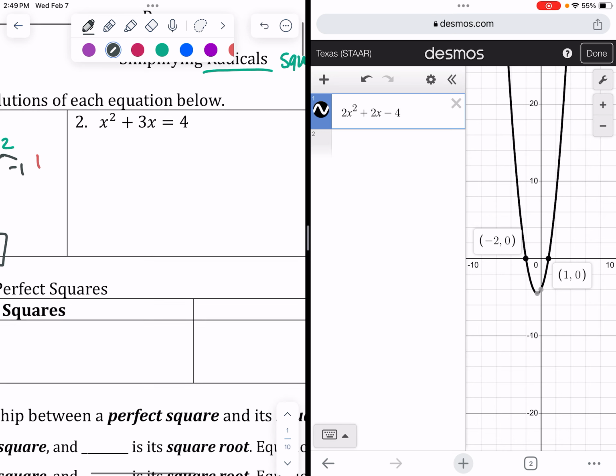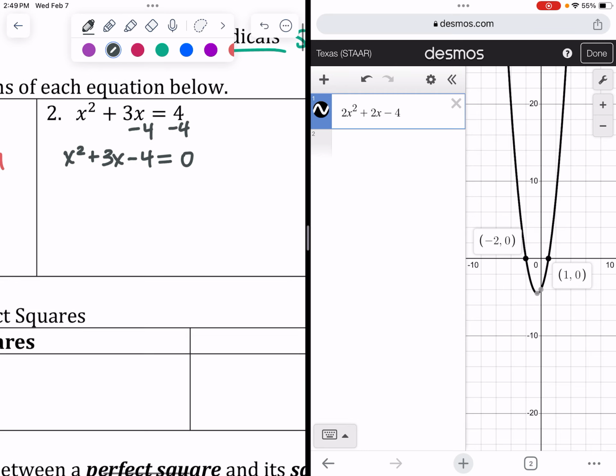Over here, we don't have a 0 on the right, so our first step is to move the 4 by subtracting it, giving us x squared plus 3x minus 4 equals 0. Don't combine it because they're not like terms. Then this one's really easy to factor. We need two numbers that multiply to -4, but add to +3. That would be +4, -1, meaning this factors to x plus 4, x minus 1.